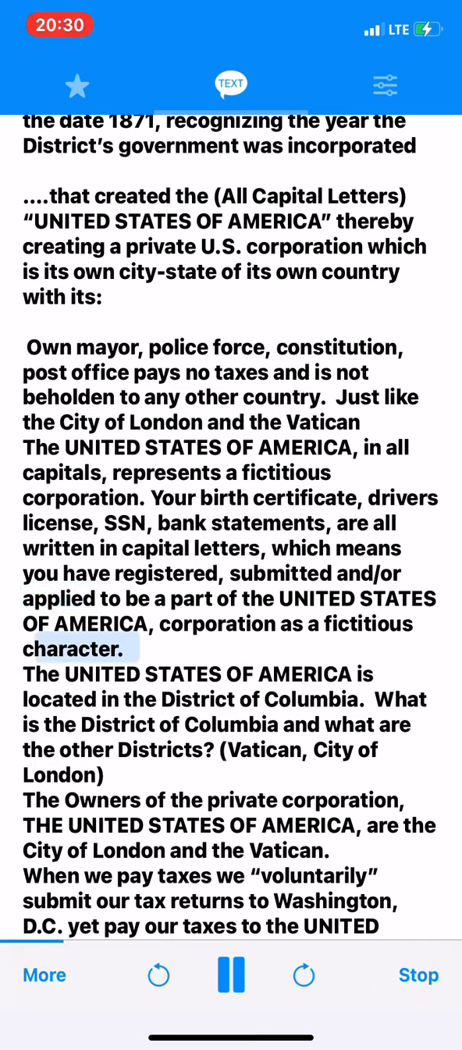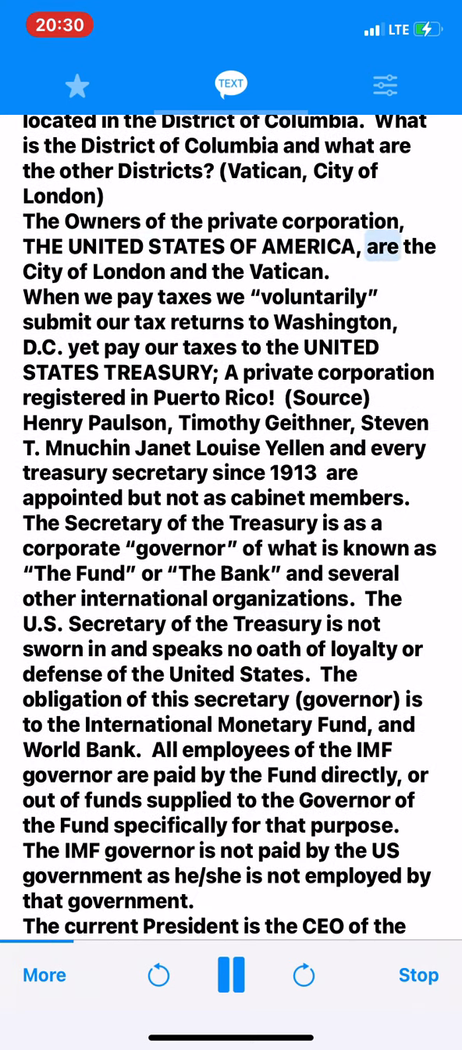Corporation is a fictitious character. The United States of America is located in the District of Columbia. What is the District of Columbia and what are the other districts? Vatican, City of London. The owners of the private corporation, the United States of America, are the City of London and the Vatican. When we pay taxes, we voluntarily submit our tax returns to Washington, D.C., yet pay our taxes to the United States Treasury, a private corporation registered in Puerto Rico.